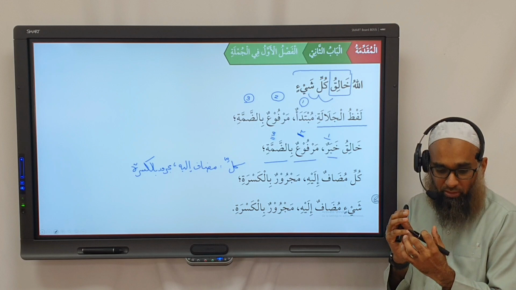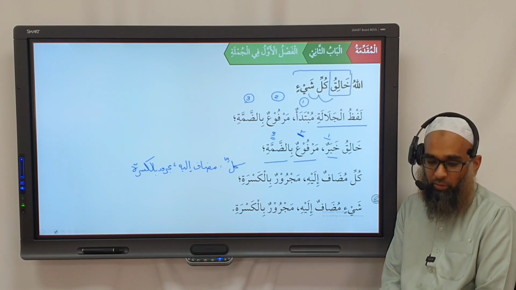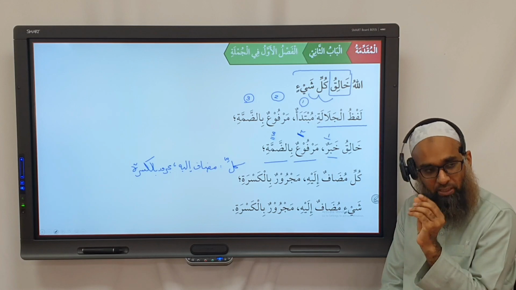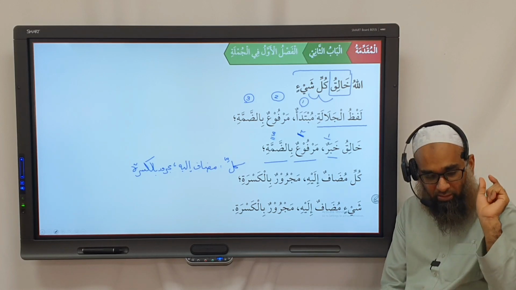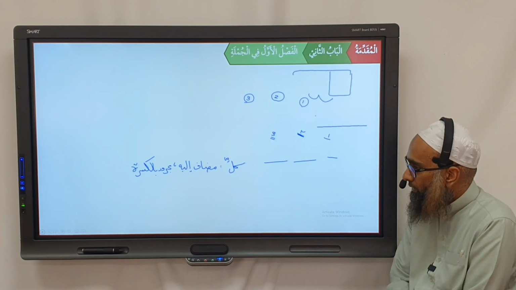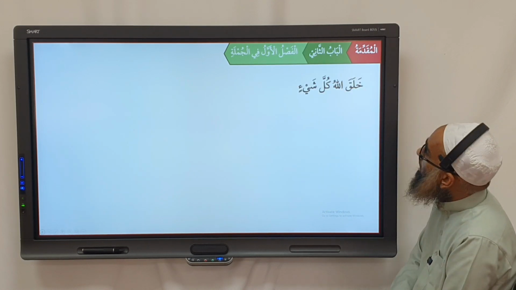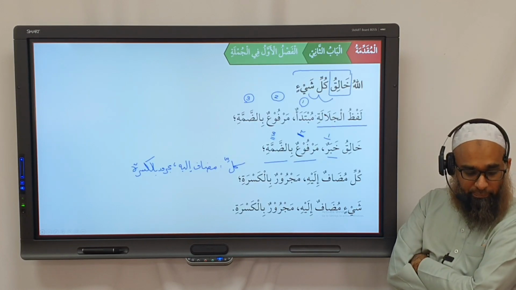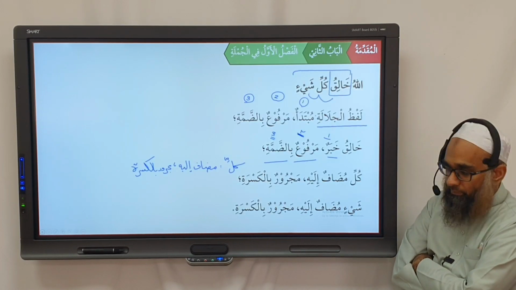Has everybody understood how we do Tarkib, how we do i'rab? So in here, we will say each word individually. What is it becoming? What is the grammatical state? How is that grammatical state expressed? Understood? Khalaqallahu. So everybody understand this first one? Any questions regarding it here? This one? No?